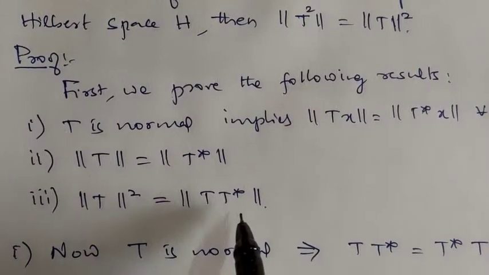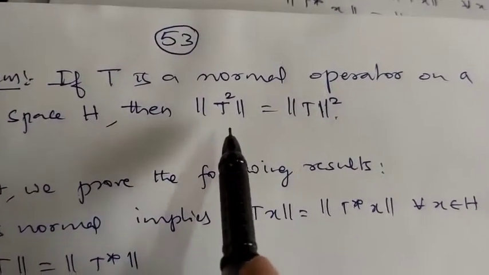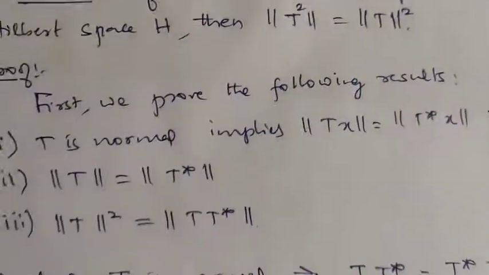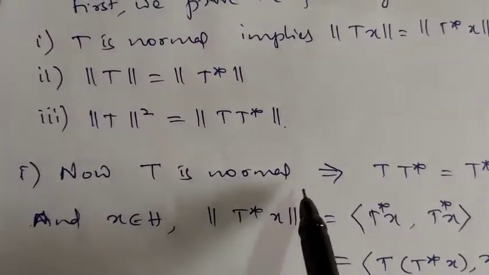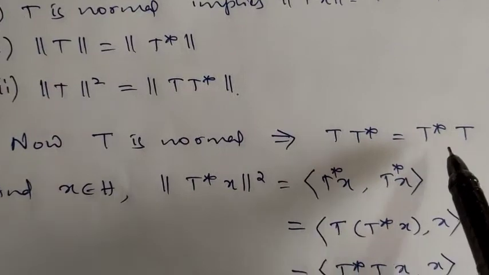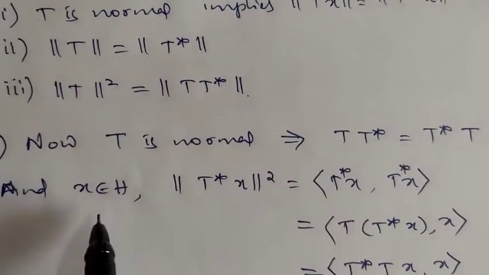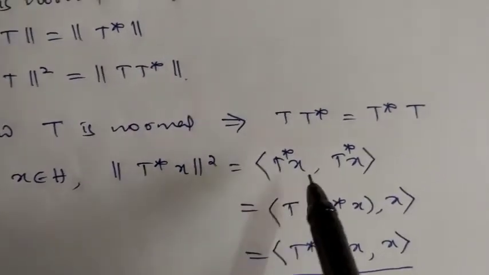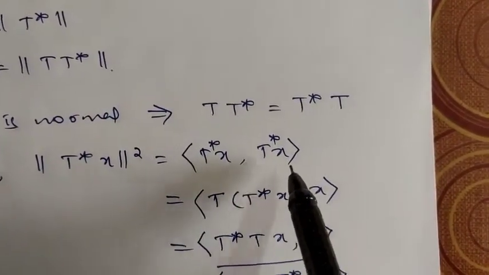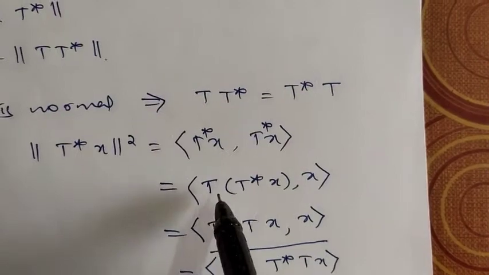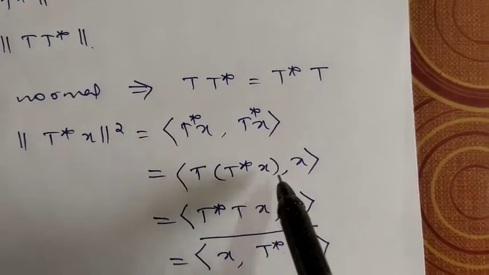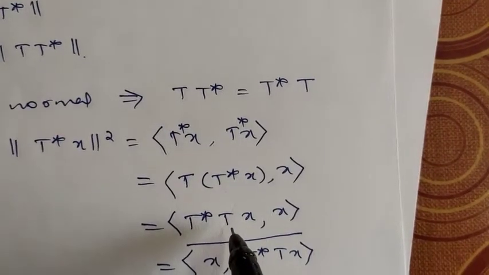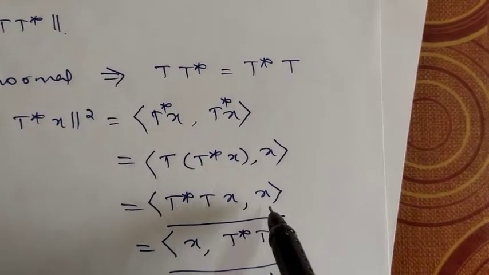First we prove these three results, and let us take up the important part of this theorem later. So first one. Now T is normal implies what? T into T star is equal to T star into T. And x belongs to H implies what? Norm of T star of x whole square is the inner product of T star of x comma T star of x. So this is equal to T of T star of x comma x. So this is equal to, by definition, T star into T of x comma x.